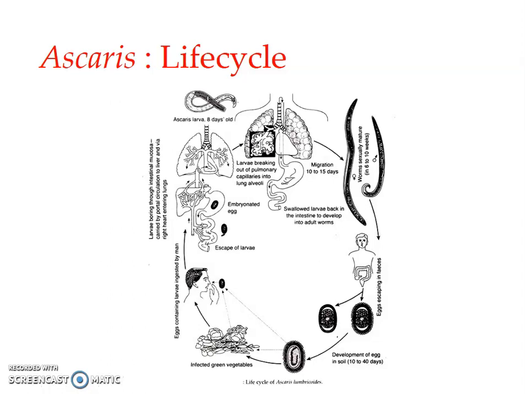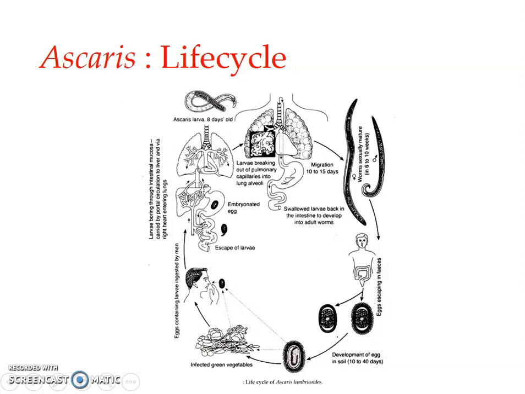These infective second stage rhabditoid larvae may enter the human body along with contaminated food or water. In the small intestine, by the action of digestive juices, the eggshells dissolve and the juveniles come out. So once this gets in along with infected vegetables, water, or other food items, it may reach the intestine.